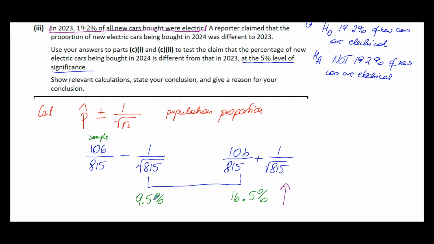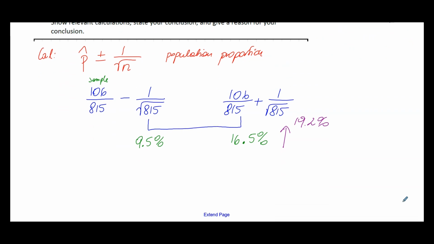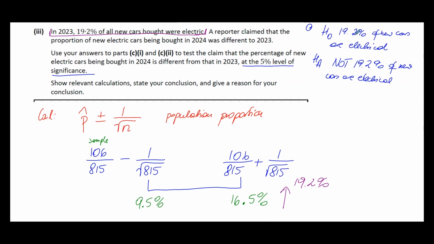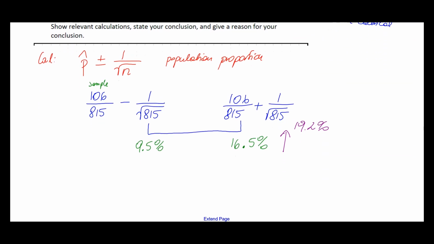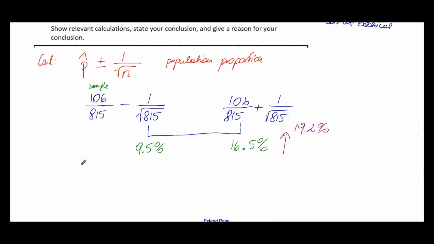Because these numbers go from 9 to 16. So 19.2 is actually going to be outside. When our value is outside, therefore, we reject the null hypothesis. And that's part of either our calculation or our reason for conclusion.